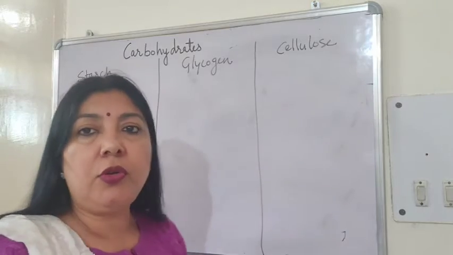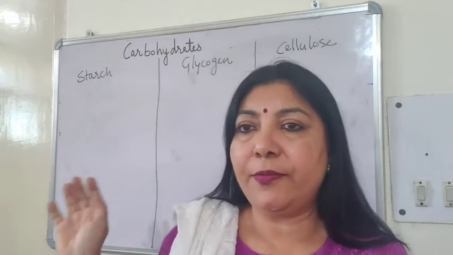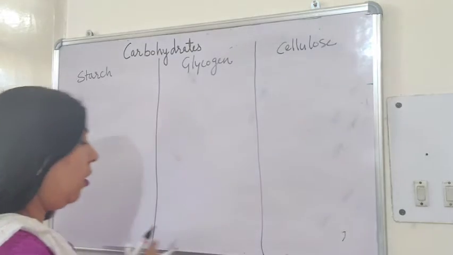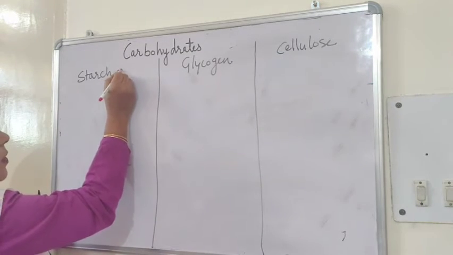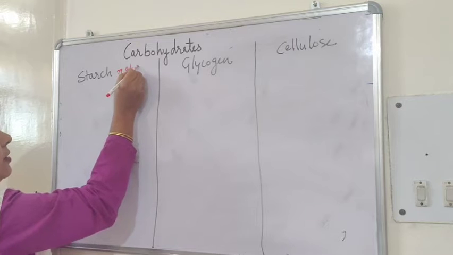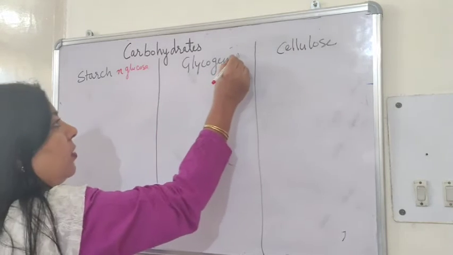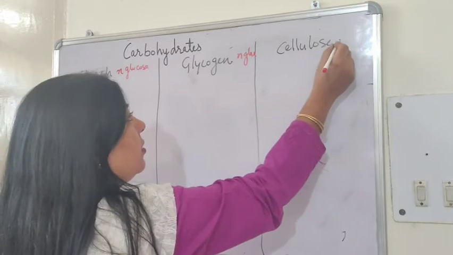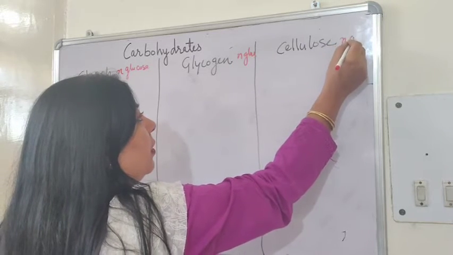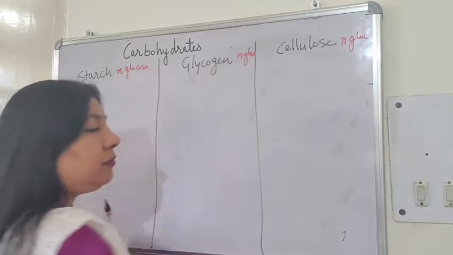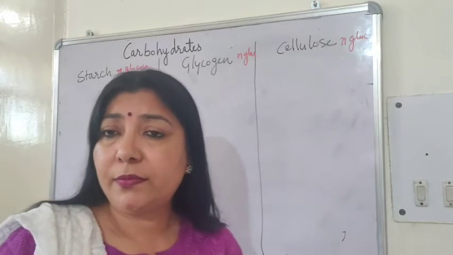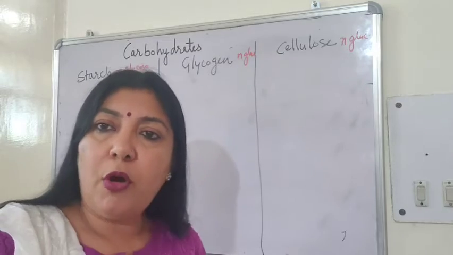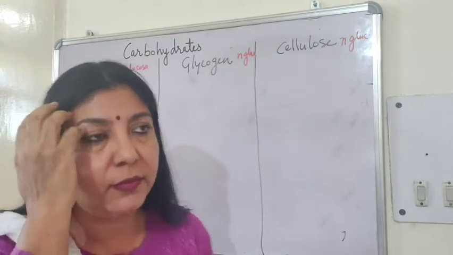You will be amazed to know that all these three are made up of only glucose unit. All three of them are n number of glucose units. This is also n glucose unit. This is also n number of glucose units. Then how are they different? They are different only in terms of the bonds and branching.